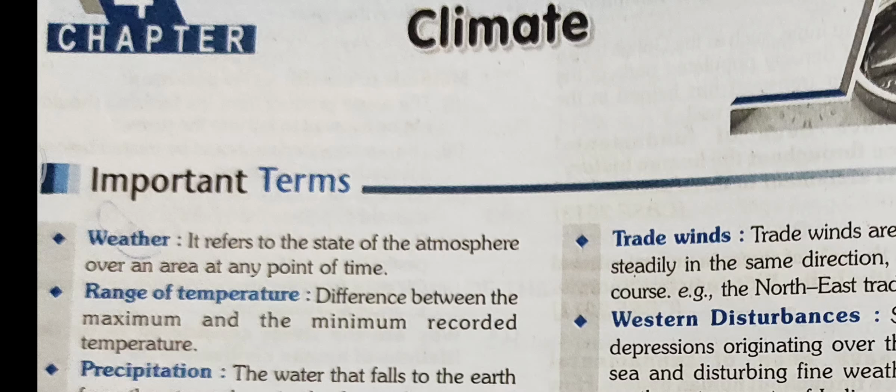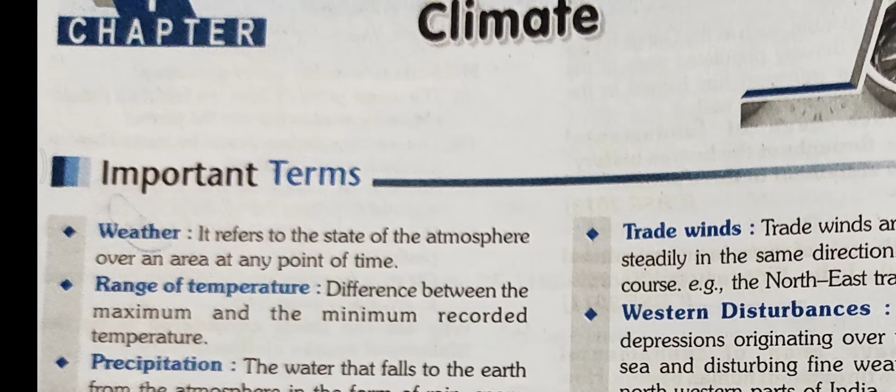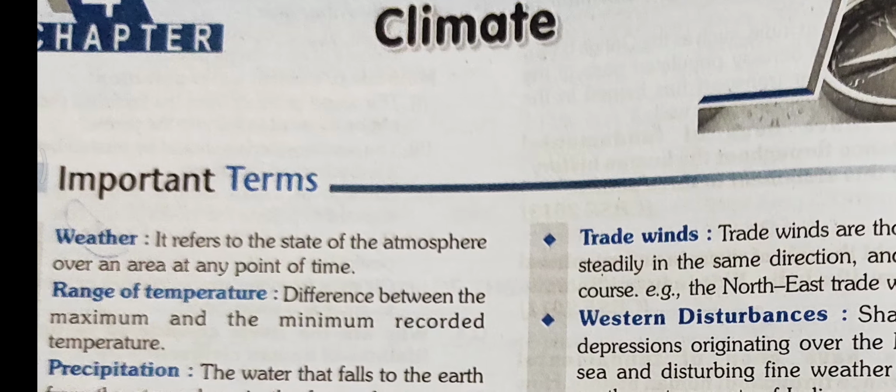So like questions, why do we wear woolens in December? Why is it hot and uncomfortable in the month of May? And why does it rain in June and July? So all the answers of these questions can be found by the study of climate. So before starting chapter climate, we will discuss the main terms used in this chapter.